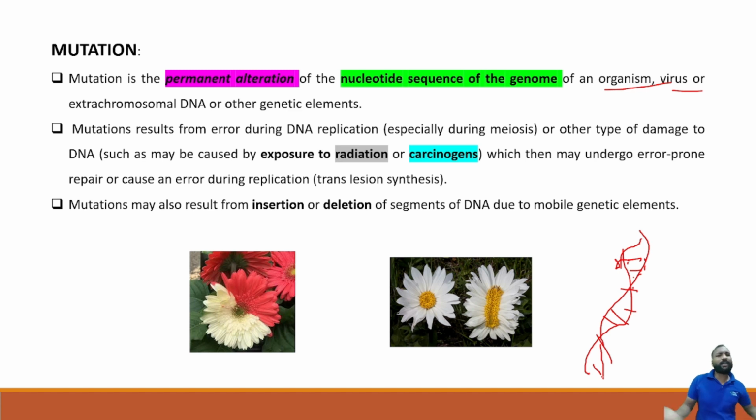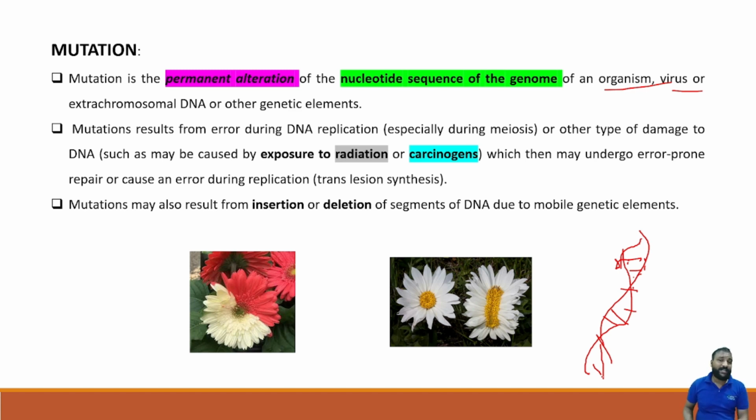Permanent alteration. Yes, we can see different types of plants. Sometimes in the news feed we see a papaya that looks like Lord Ganesha, a tuber that looks like an elephant's nose, a jamun fruit bigger than the normal size, a watermelon in a square shape, or a watermelon of a larger size, or a pumpkin. These are all mutations caused by some environmental factors, which lead to permanent alteration. They don't come back to their normal form.